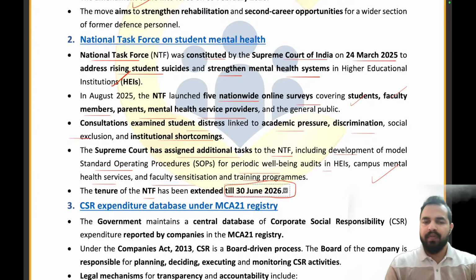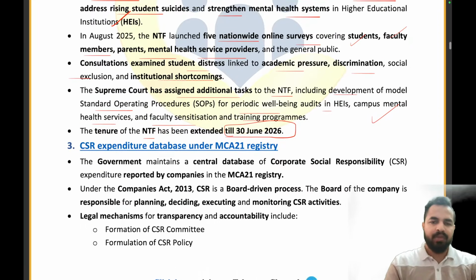And it conducted the five online surveys across which pillars: students, faculty members, parents, mental health service providers, and the general public. Absolutely right. Now, please tell me, the tenure of the NTF has been extended till which date? So, the tenure of the NTF has been extended till 30th of June 2026. Well done, Harshal and Pratyush. Both of you have given me the right answer to this question. Well done. Let's move on to the next part.